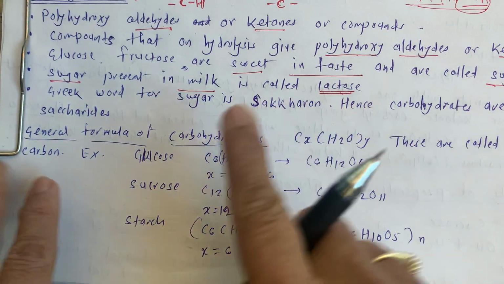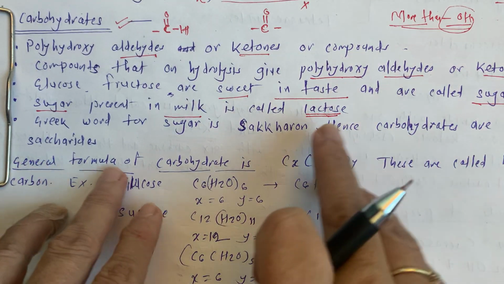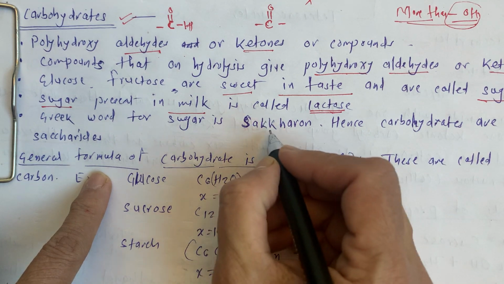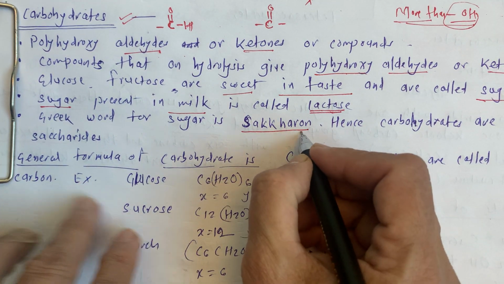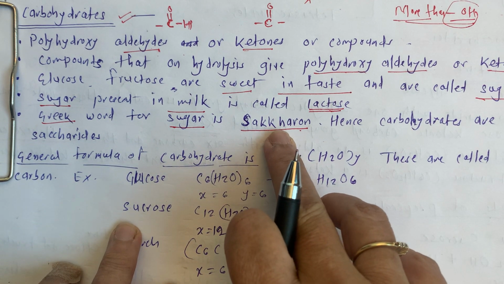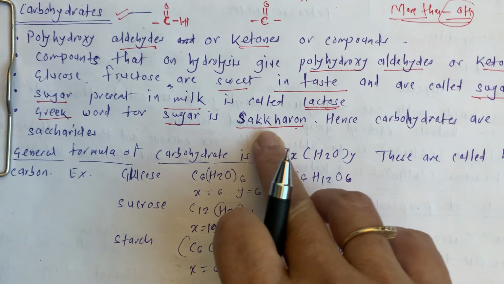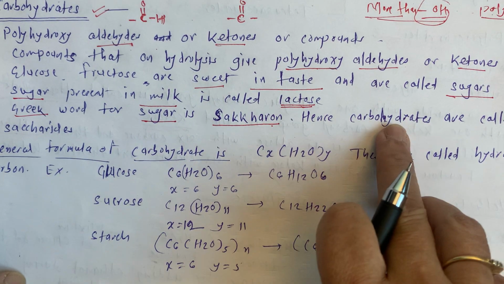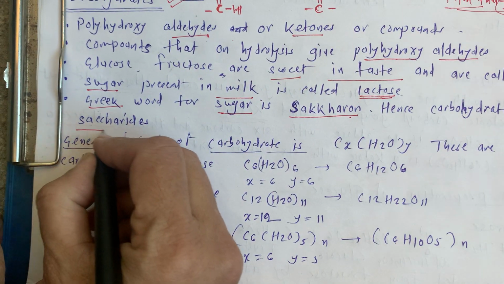From where do we get this word sugar? This word sugar we get from saccharon, which is the Greek word for sugar, and from that our sakhar, and in English it is sugar. Hence carbohydrates are also called saccharides.